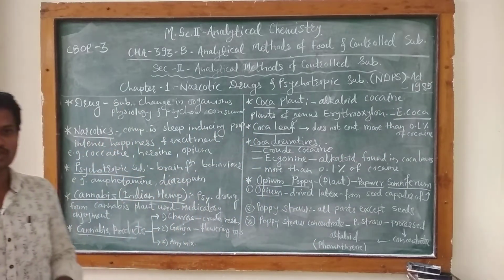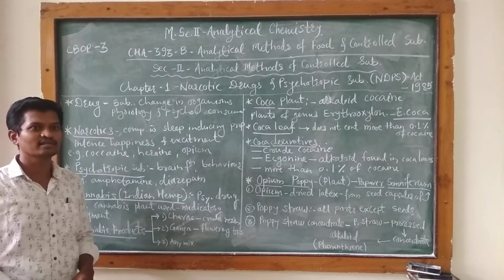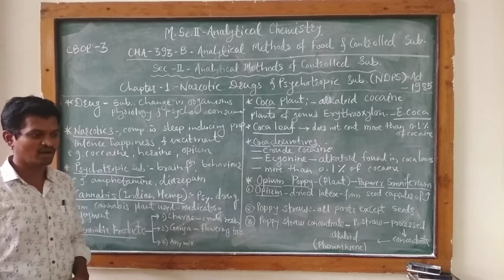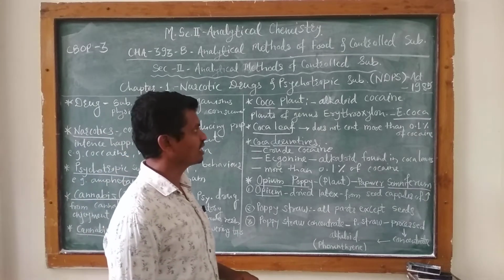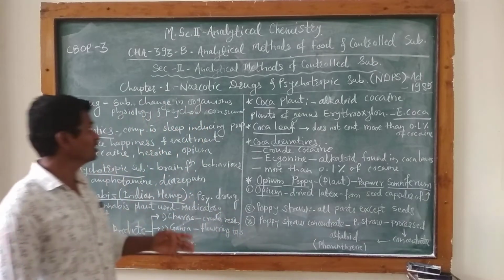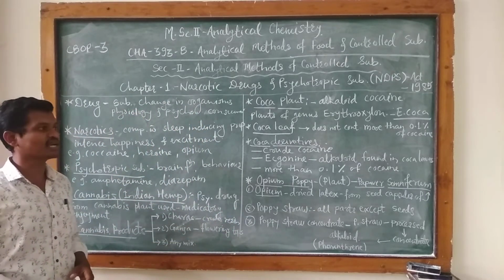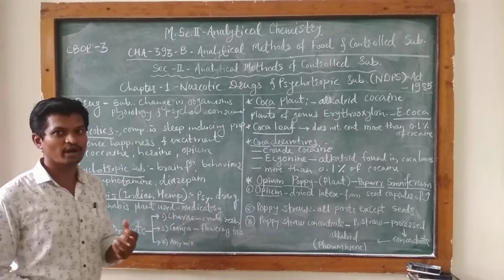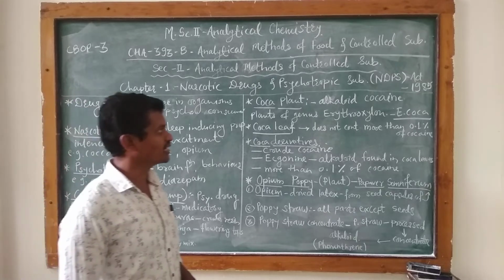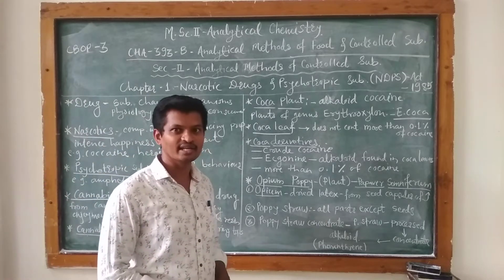1985. Okay, so the government of India has issued an act in the year 1985 related to the narcotic drugs and psychotropic substances. In short, this act is known by its short form, and it is NDPS Act 1985.